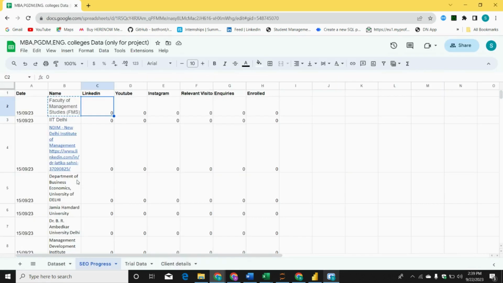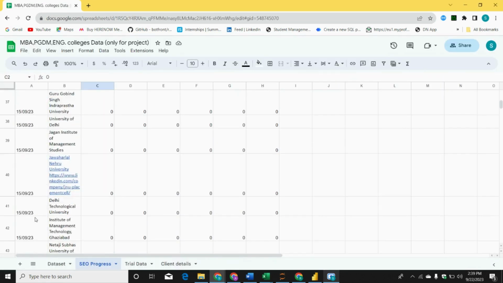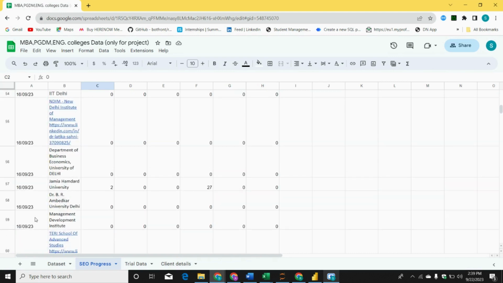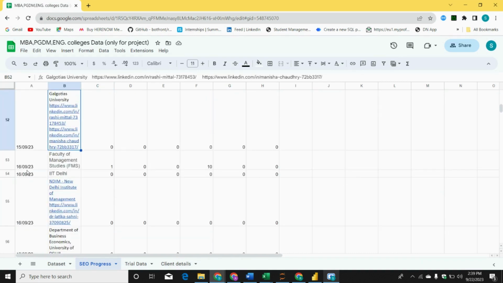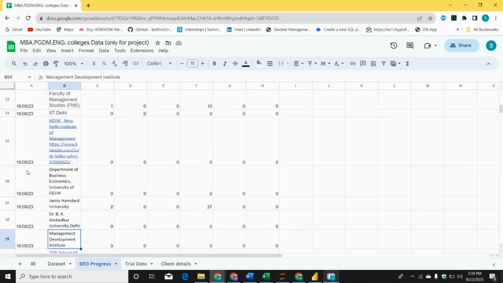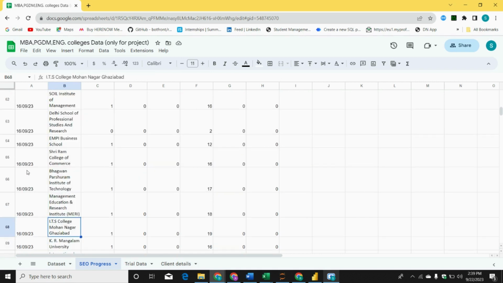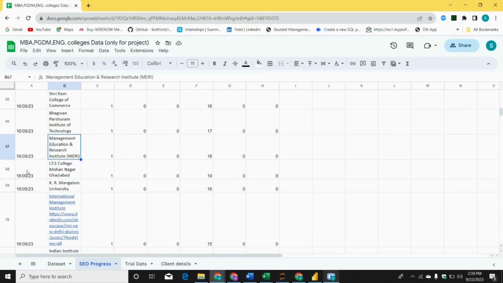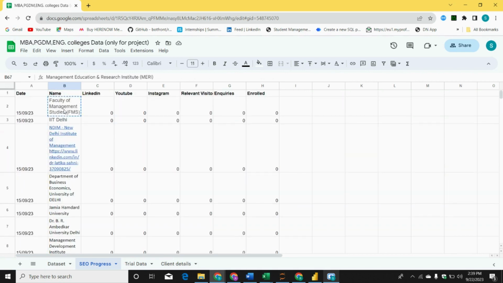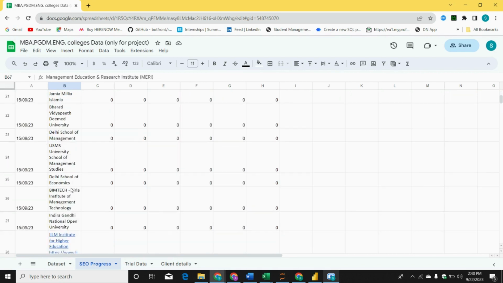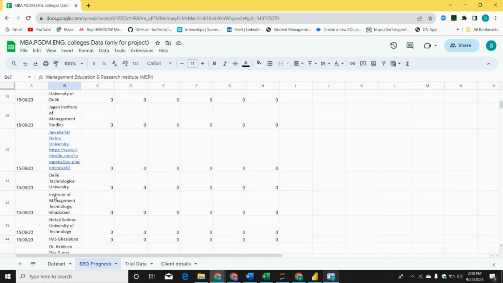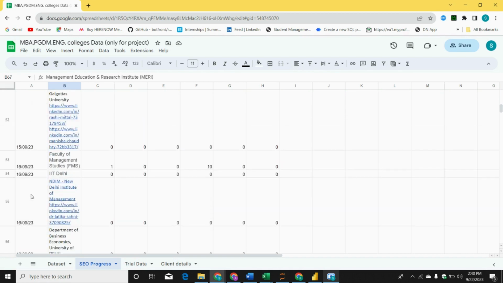Suddenly, for example, you saw on 16th, for the same college, let's say, where is that college? The college is FMS, right? So on 16th I will see the first college, and this is the 16th date. Now you can see the LinkedIn score is 1. 10 visitors are there, correct? 10 visitors, LinkedIn score is 1.